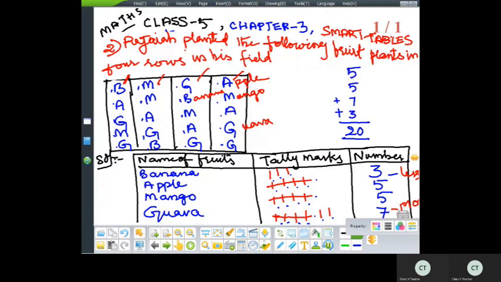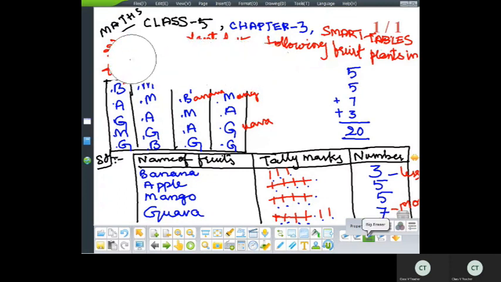How many mango plants? First question. Let us answer this question. How many mango plants Rajaya planted? Okay. So children, let us first go on with the answer the following.